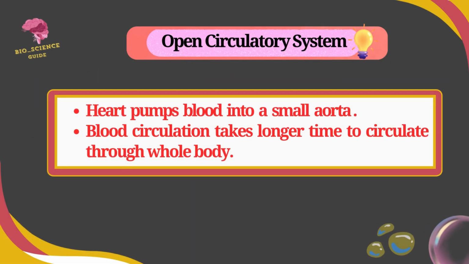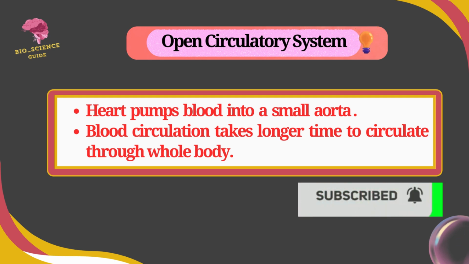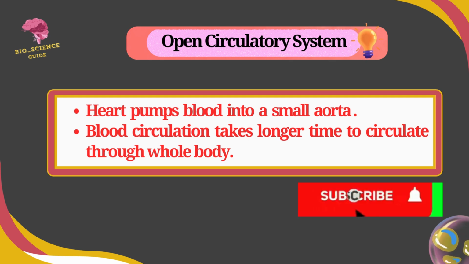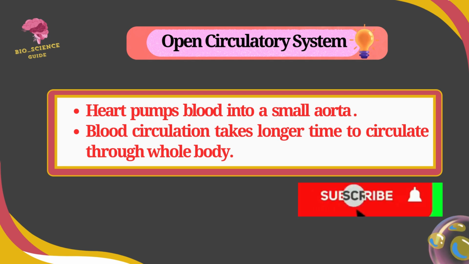In the open circulatory system, the heart pumps blood into a small aorta that divides into many arteries and many large spaces called sinuses and small spaces called lacunae, and they are collectively known as hemocoel.